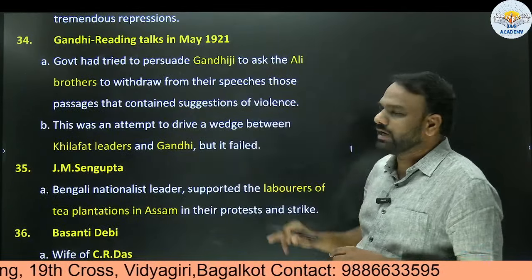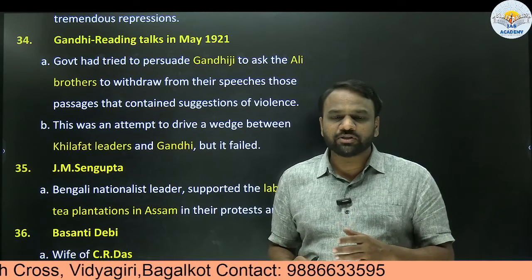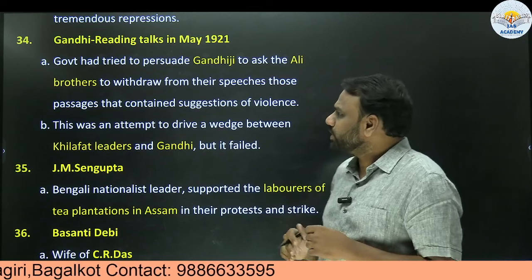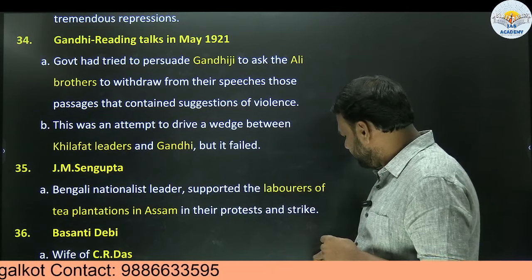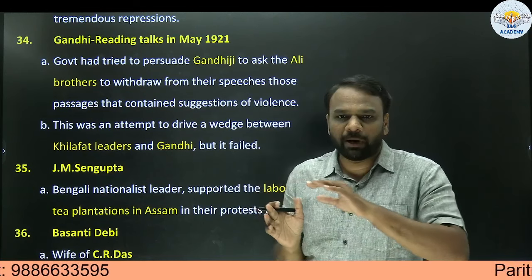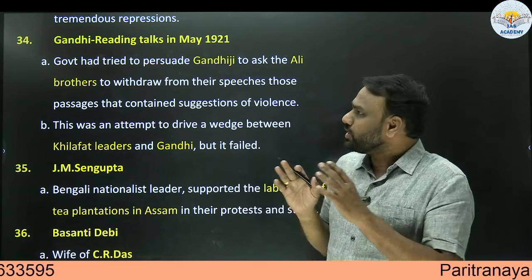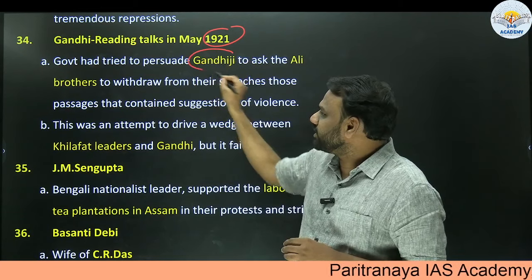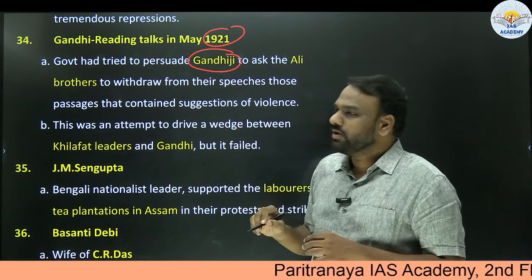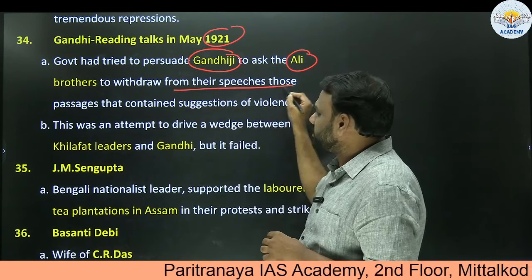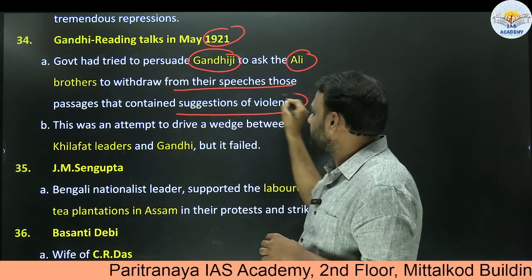Next, from this point, we'll understand the strategies used by Britishers in order to divide and rule. So here, Gandhi reading talks. First thing that we need to remember is Gandhi reading talks. They are part of non-cooperation movement. During their talks in 1921, government tried to persuade Gandhiji. So they tried to force Gandhiji to ask Ali brothers to withdraw from their speeches those passages that contain suggestions of violence.